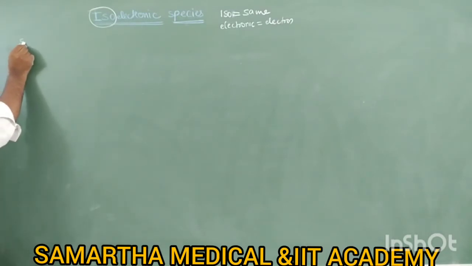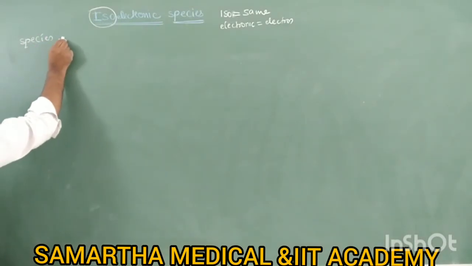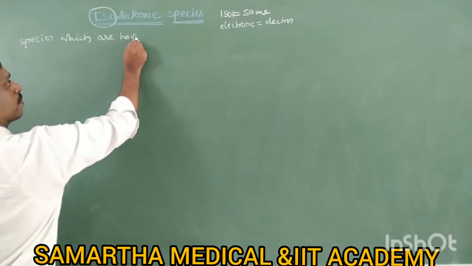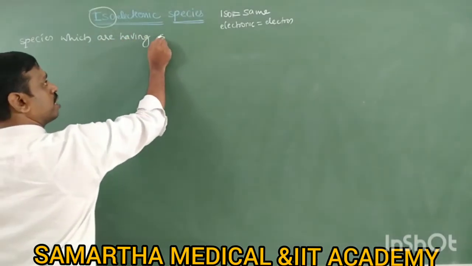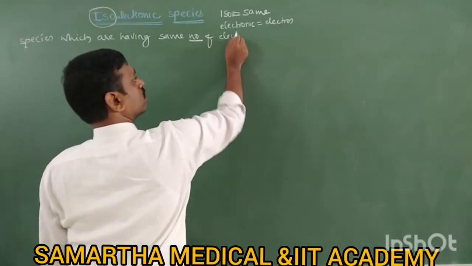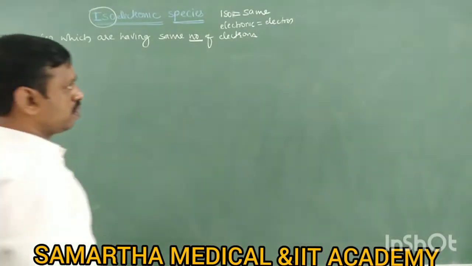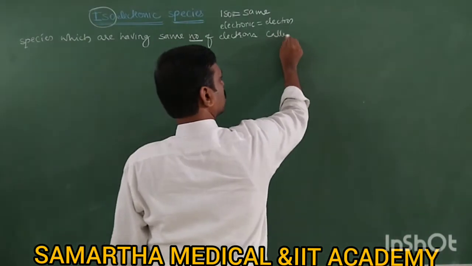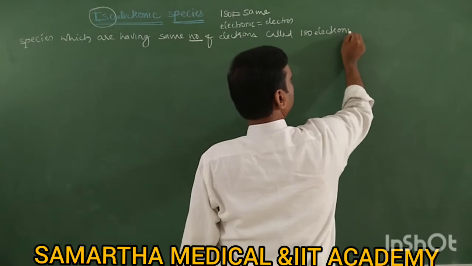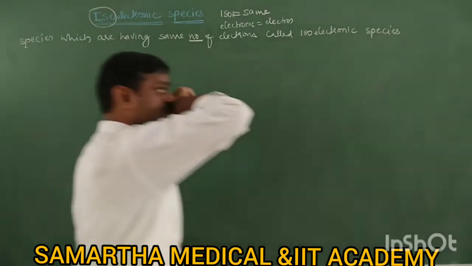So the definition is very much important. The species which are having the same number of electrons are called isoelectronic species.